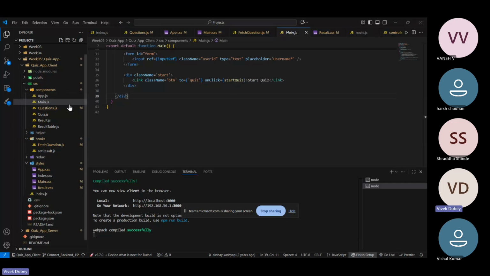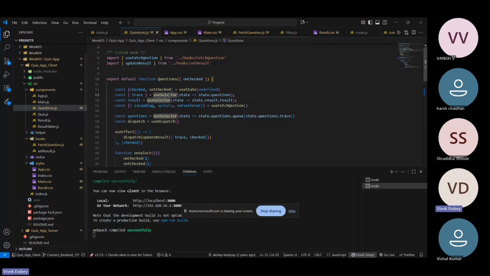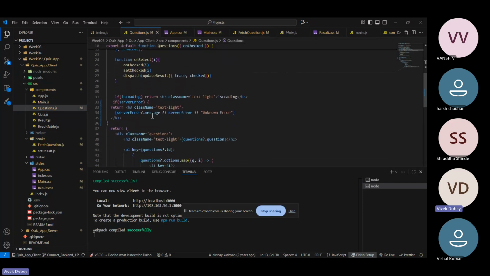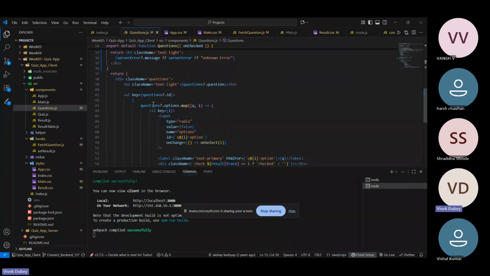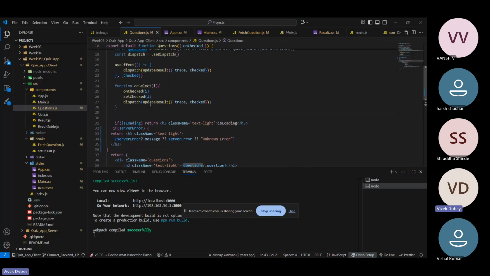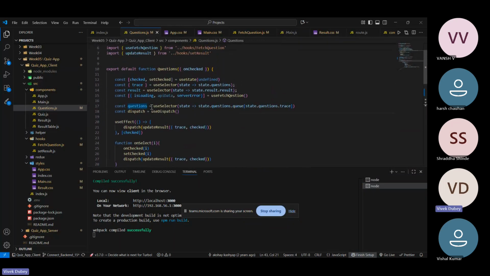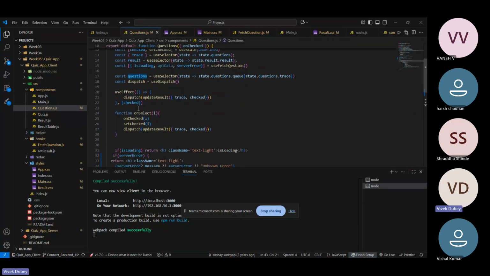And then we have this question.js, where all the questions will be listed to him, and these questions are coming from that dispatch hook. Here I have used the dispatch hook, and this is the useEffect. If I hadn't used checked here, then whenever the user refreshes the page or gets into that page for the first time, it would show the questions every time.